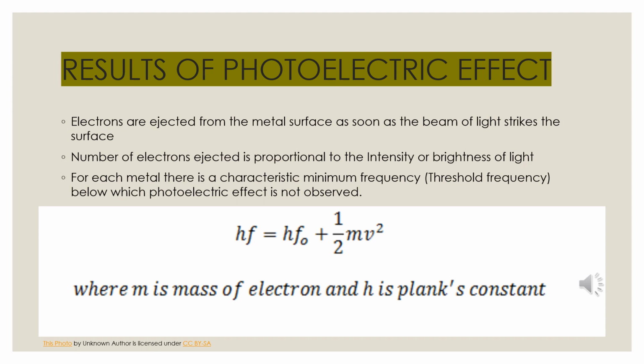Since the striking photon has energy equal to hν and the minimum frequency required for the ejection of an electron is ν0, let us take the equation as hν minus hν0 is transferred as kinetic energy of the photoelectron. So following the conservation of energy principle, the kinetic energy of the ejected electron is given by the equation hν = hν0 + ½mv², where m is the mass of the electron and v is the velocity of the ejected electron.